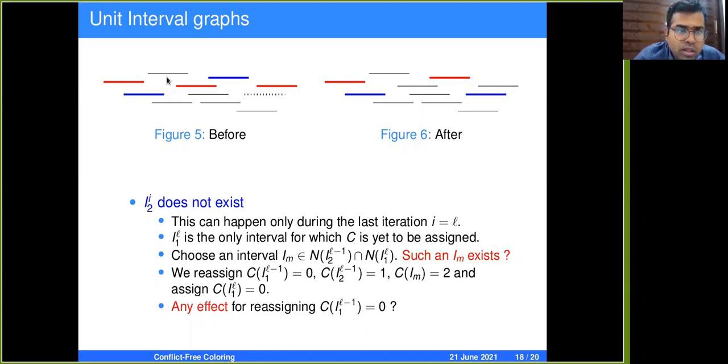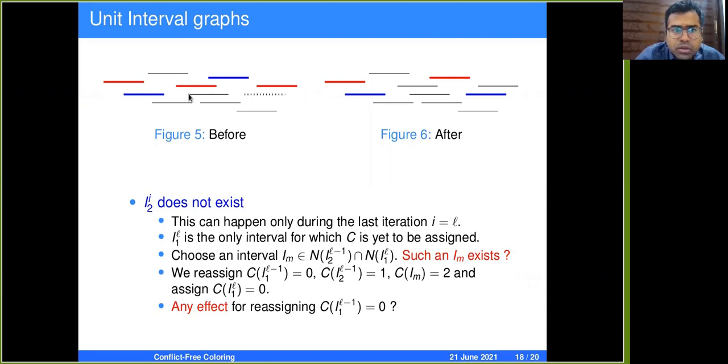So note that all the vertices until this point, until the vertices which are adjacent till L minus 2, they are fine. All the vertices till this point have a uniquely colored neighbor, and the arguments are similar to the case that we saw earlier. So we now argue only for this set of vertices. Okay, firstly, this red colored vertex. There might be some vertices which were relying on this red colored vertex.